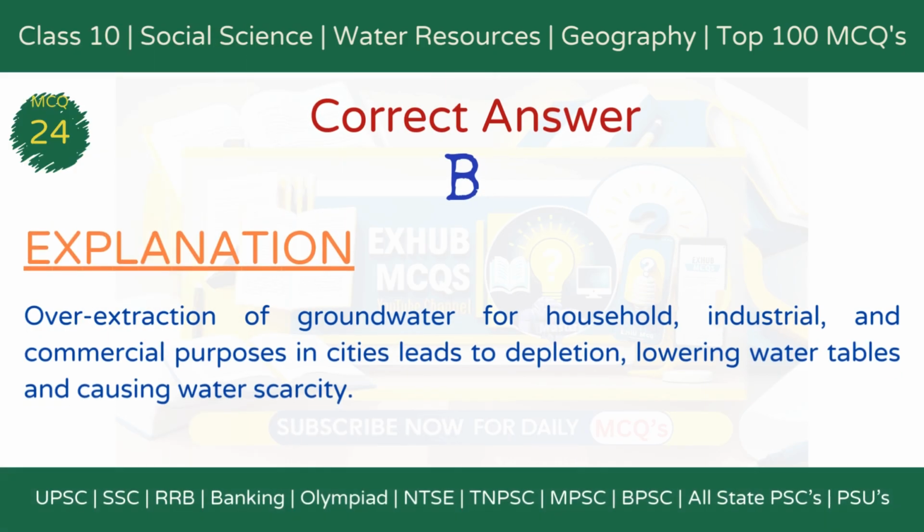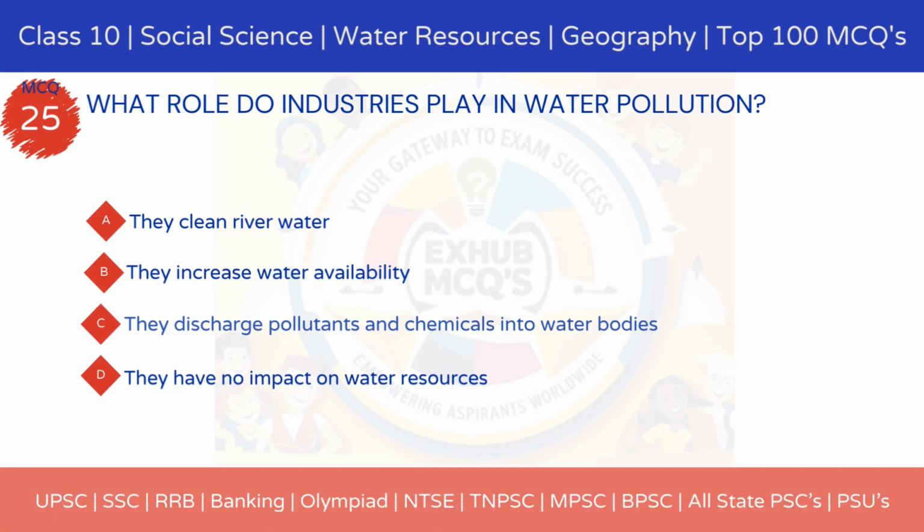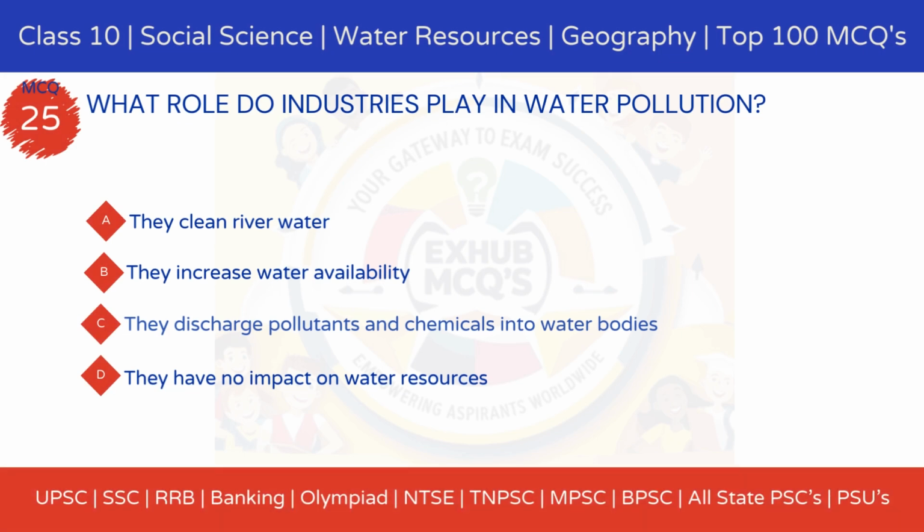The correct answer is option B, excessive pumping of groundwater for domestic and industrial use. Explanation: over-extraction of groundwater for household, industrial, and commercial purposes in cities leads to depletion, lowering water tables and causing water scarcity. MCQ 25. What role do industries play in water pollution?